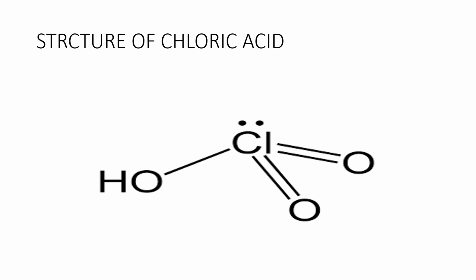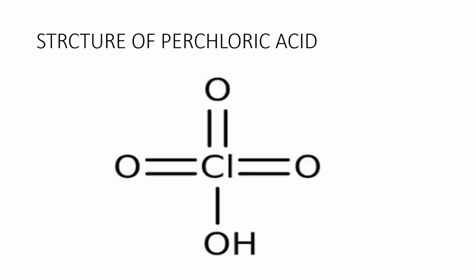Now come to perchloric acid. HClO4 is known as perchloric acid. Here, chlorine is located at the center, three oxygen atoms are attached to the chlorine with double bonds, and one OH is attached to the chlorine. Hybridization is the same, sp3, but the oxidation number is +7.